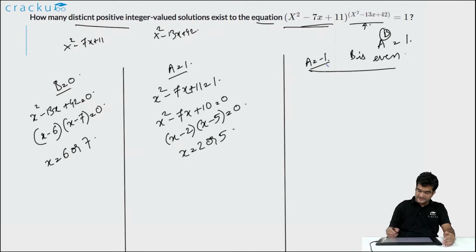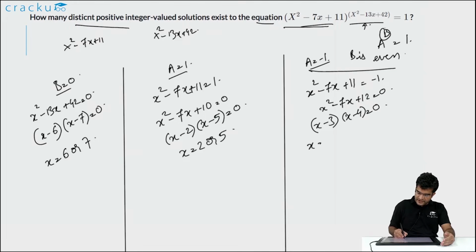Finally, in the last case, we want the number in the base to be equal to minus 1 and the number in the exponent to be an even number. So we want first x square minus 7x plus 11 to be equal to minus 1, which would imply that x square minus 7x plus 12 is equal to 0, or (x minus 3) into (x minus 4) is equal to 0. So x is equal to either 3 or 4.